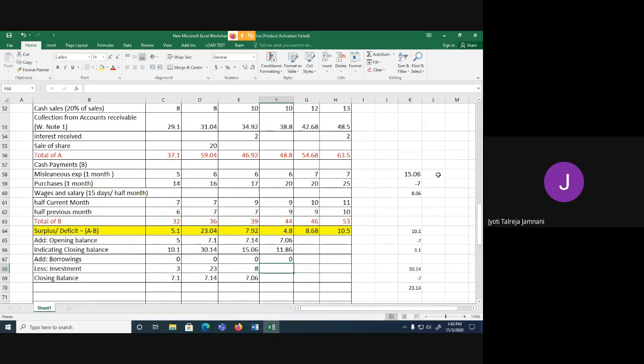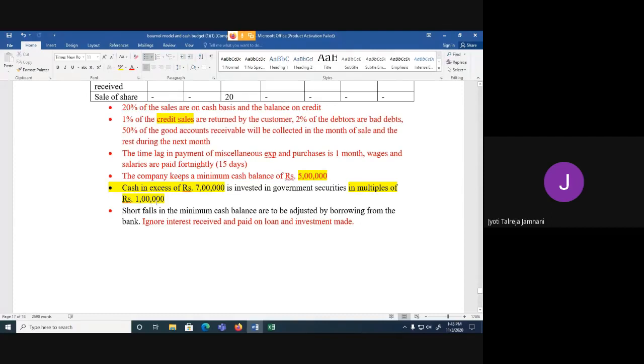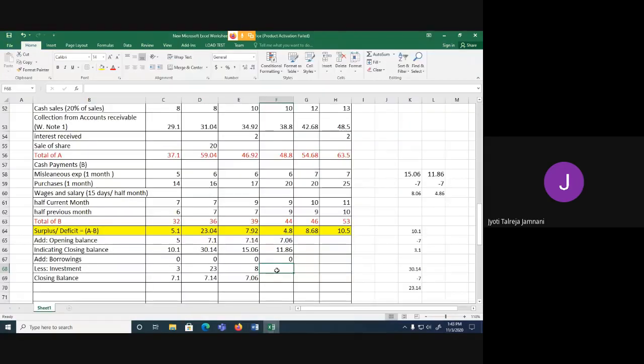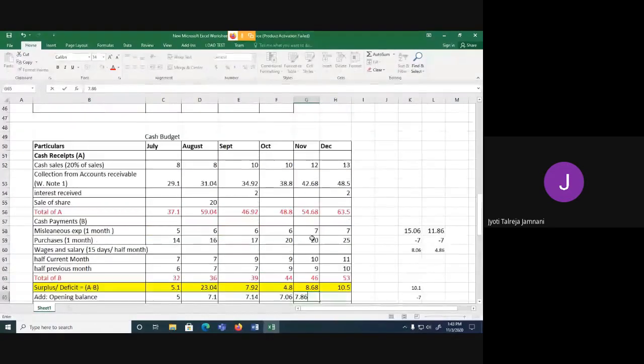Now from this 11.86, I have to keep 7 lakhs. So minus 7. Remaining I can invest. So how much can I invest? 4.86. But I will invest only 4 lakh because I cannot invest in thousands. I cannot invest 4,86,000. The condition is the investment should be only in multiples of lakhs. So I will invest 4. So 11.86 minus 4, which I have invested, how much will you get? 7.86. This will be opening balance for November.